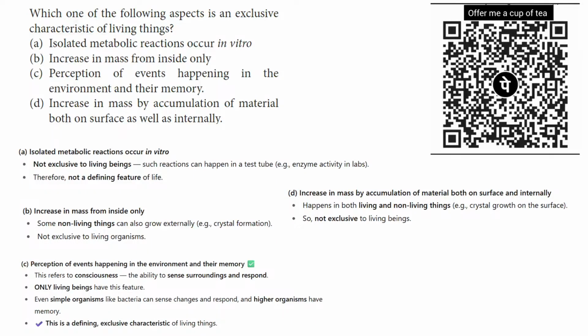This happens in both living and non-living things, like crystal growth on the surface of some non-living materials. So that is not exclusive to living things. That's why the correct answer is perception of events happening in the environment and their memory.